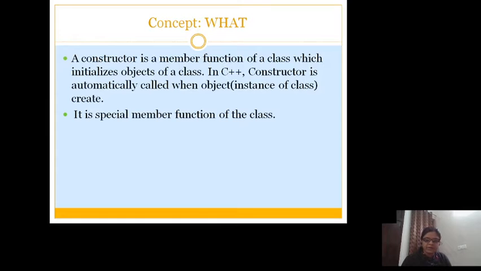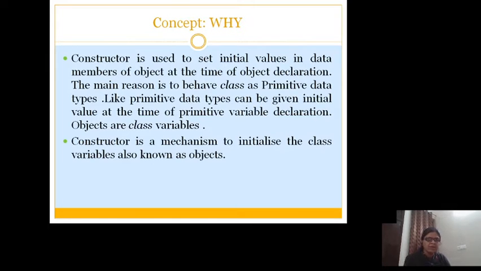Like the primitive data types, where we can declare variables and set values at the time of their declaration. Can we do the same with objects? Objects are the class variables. They are the user defined data type variables. Can we put an initial value at the time of object creation?